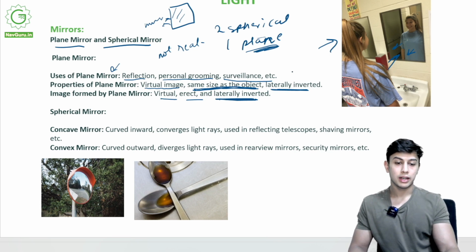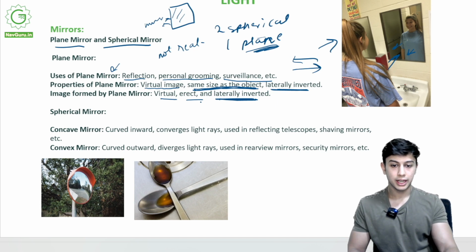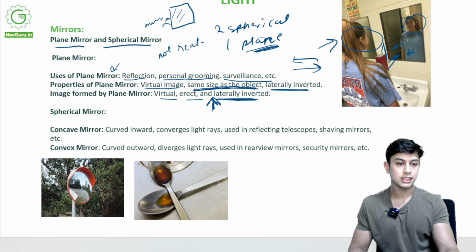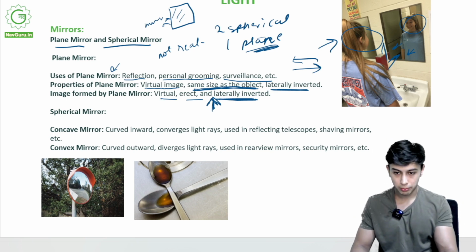Laterally inverted means right will be shown as left. Erect means straight, upright, straight standing. Same size means whatever size she is over here will be shown over here. Face is not small, body is not small or large. These are the properties of a plane mirror.